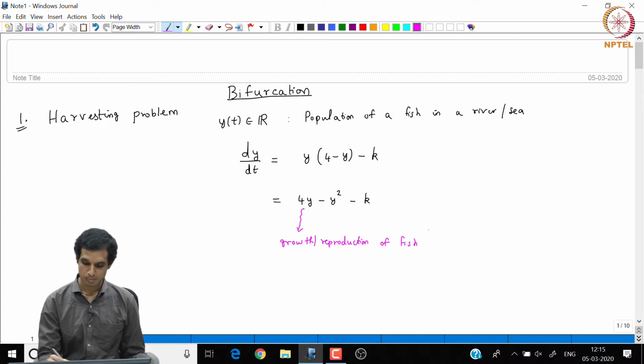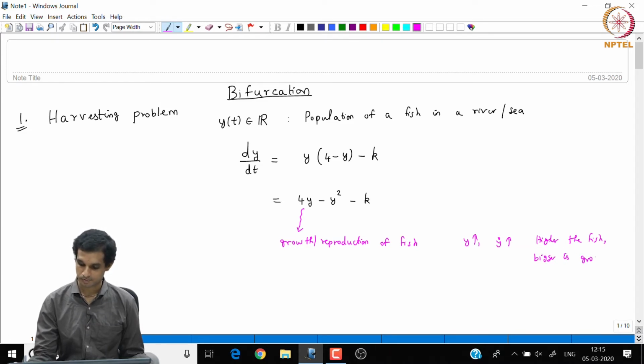So, the more the fish, the more they reproduce, right. The higher the number of fish, the bigger is the growth rate. To capture that proportionality, we are introducing this term 4y.